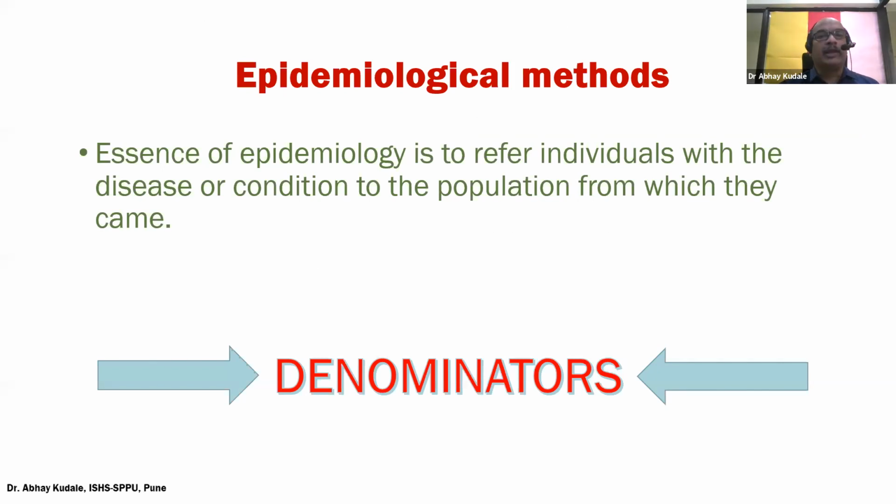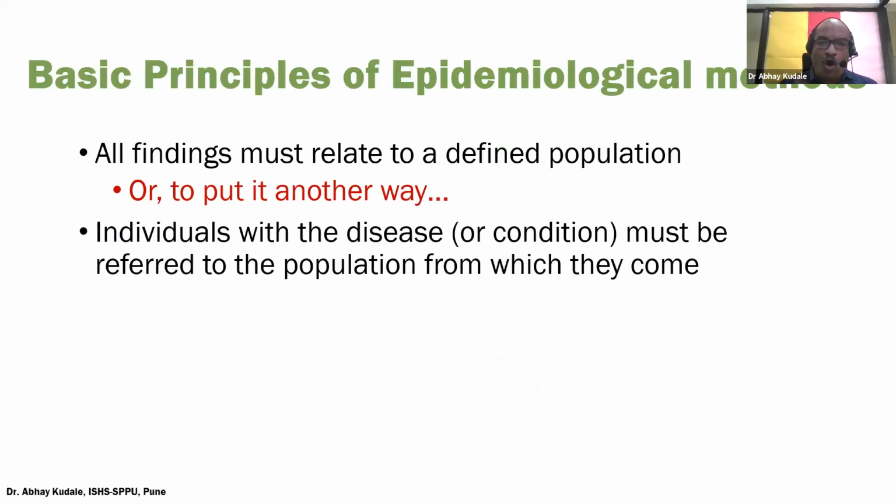Another important thing is the importance of the denominator. Remember that the essence of epidemiology is to refer individuals with the disease or condition to the population from which they come. So that is the importance of denominators. All findings in epidemiology must relate to a defined population. Or to put it another way, individuals with the disease must be referred to the population from which they come.